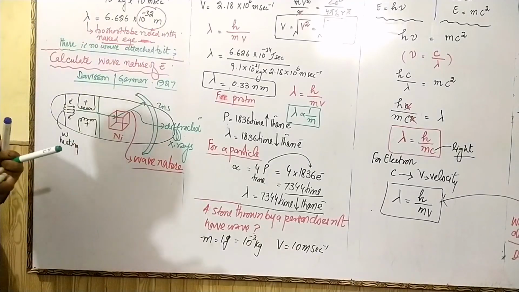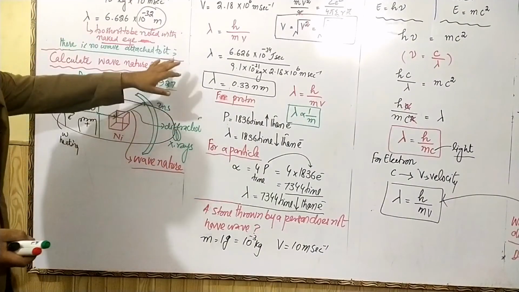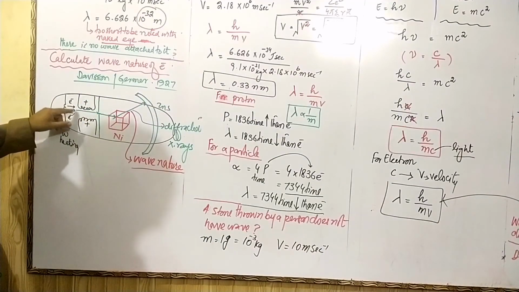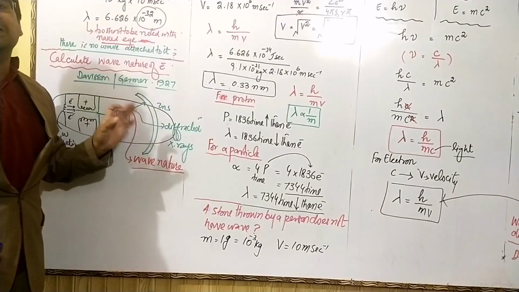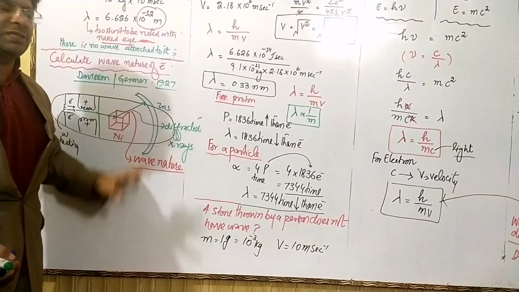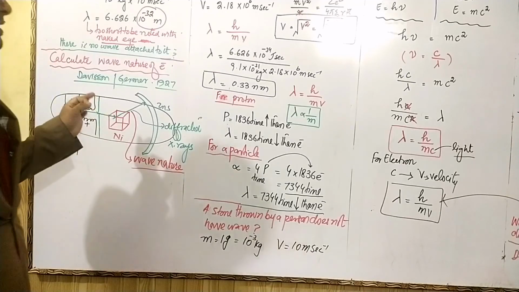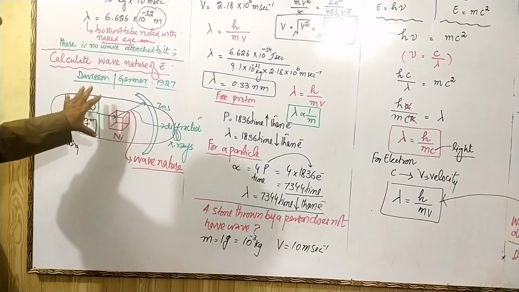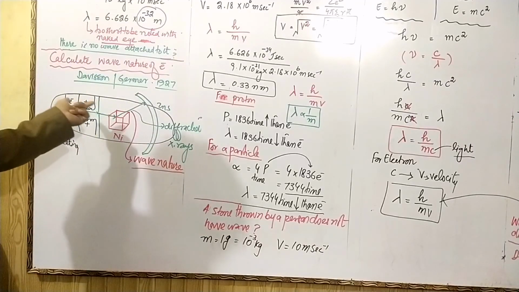Hence Davisson and Germer justified the idea of de Broglie that there is the presence of wavelength and wave nature. If they are material particles, they should bounce back, but they have diffracted. This shows that they are wave and there is the presence of wave nature. For this, they were awarded the Nobel Prize in chemistry for discovering the wave nature of electron after the work of de Broglie. He just gave the idea of wavelength and they experimentally proved the presence of wavelength.